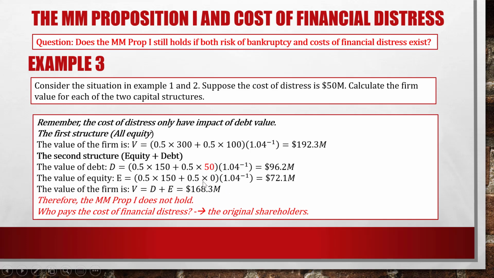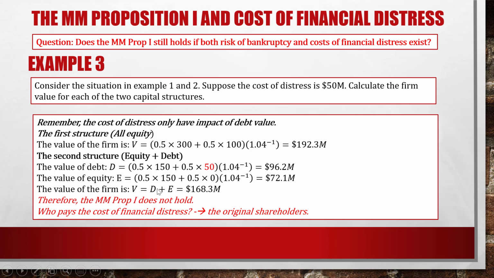That's why I marked this number in red. This is where the cost of distress affects the firm value. See that? So the debt value here is only $96.2 million.